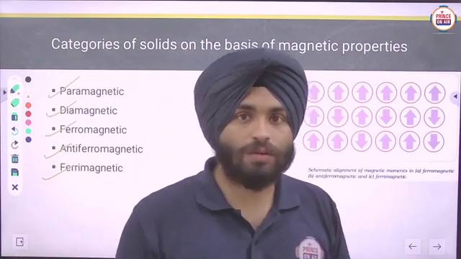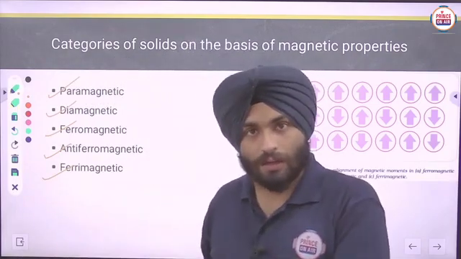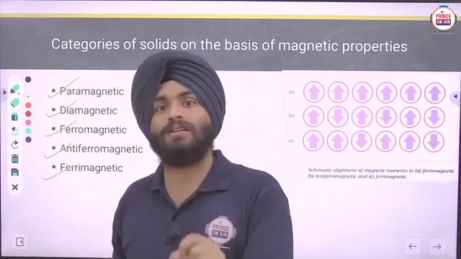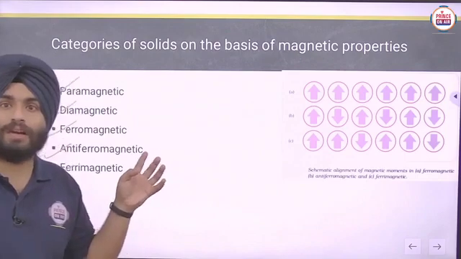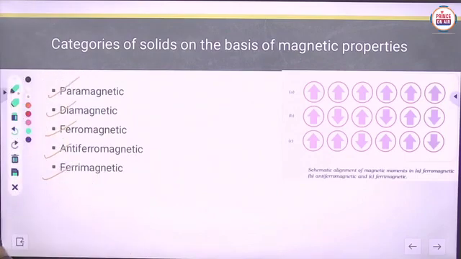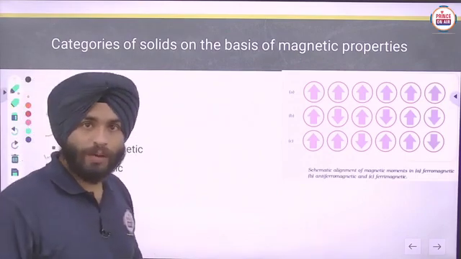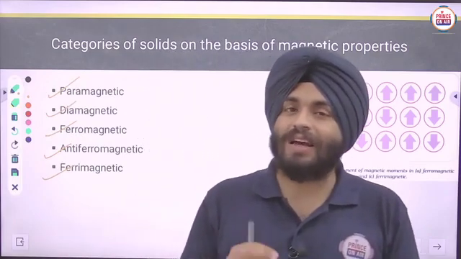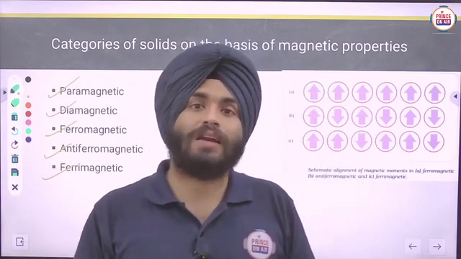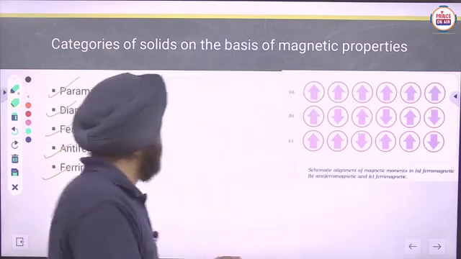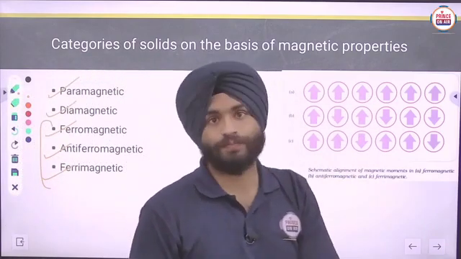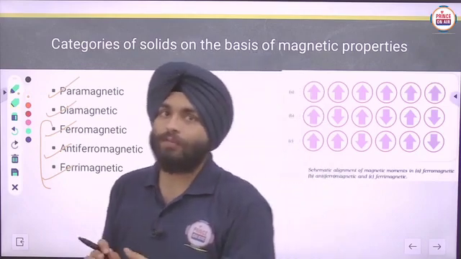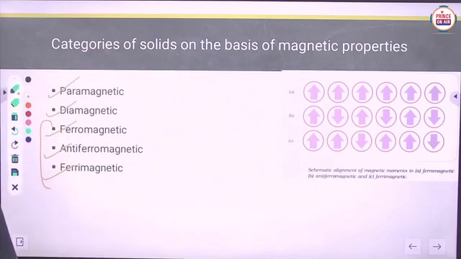Ferromagnetics are those substances which get permanently magnetized when they are placed in the magnetic field. So they are strongly attracted towards the magnetic field. Clear? Antiferromagnetics are just the opposite of ferromagnetics, and ferrimagnetics are a little bit attracted towards the magnetic field. Those three we will discuss in a different way. Clear? Now firstly we have to discuss paramagnetic in the proper sense.